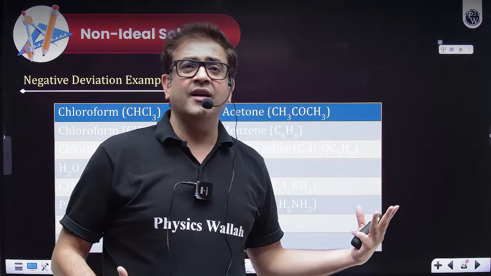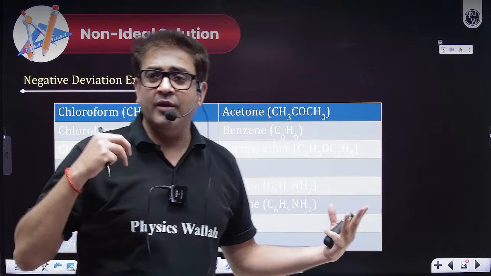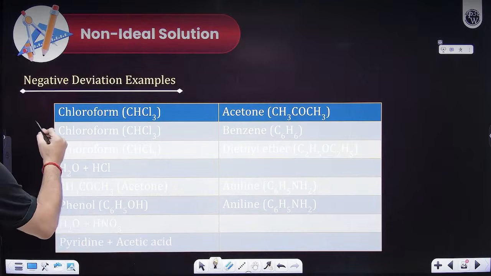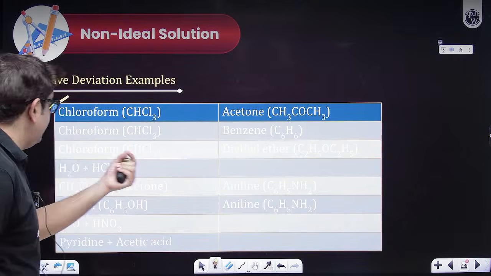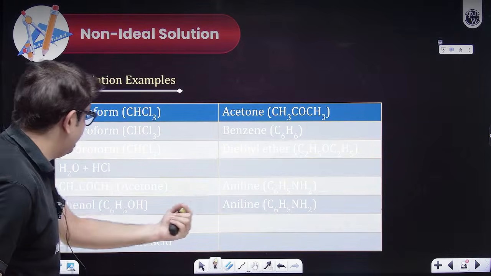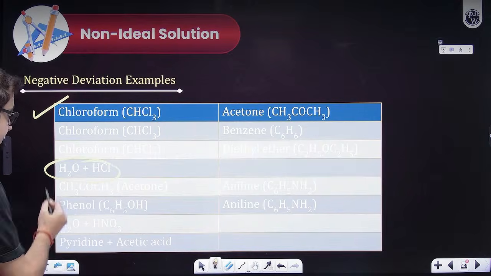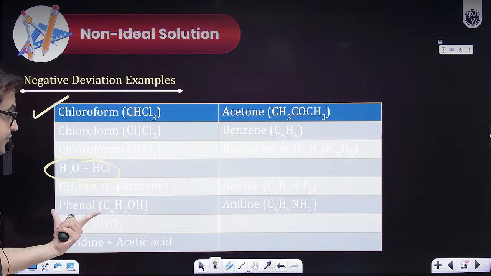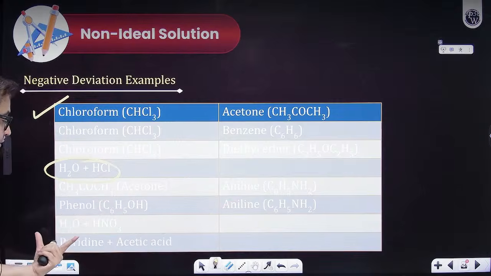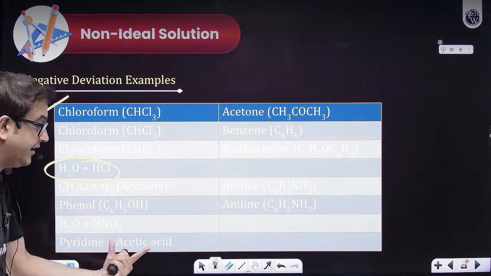But I guess it is more or less clear. Let me iterate it, beta. This is chloroform and acetone. This is chloroform and benzene. This is chloroform and diethyl ether. This is water and HCl. This is acetone and aniline. This is phenol with aniline. This is water and nitric acid. This is pyridine and acetic acid.